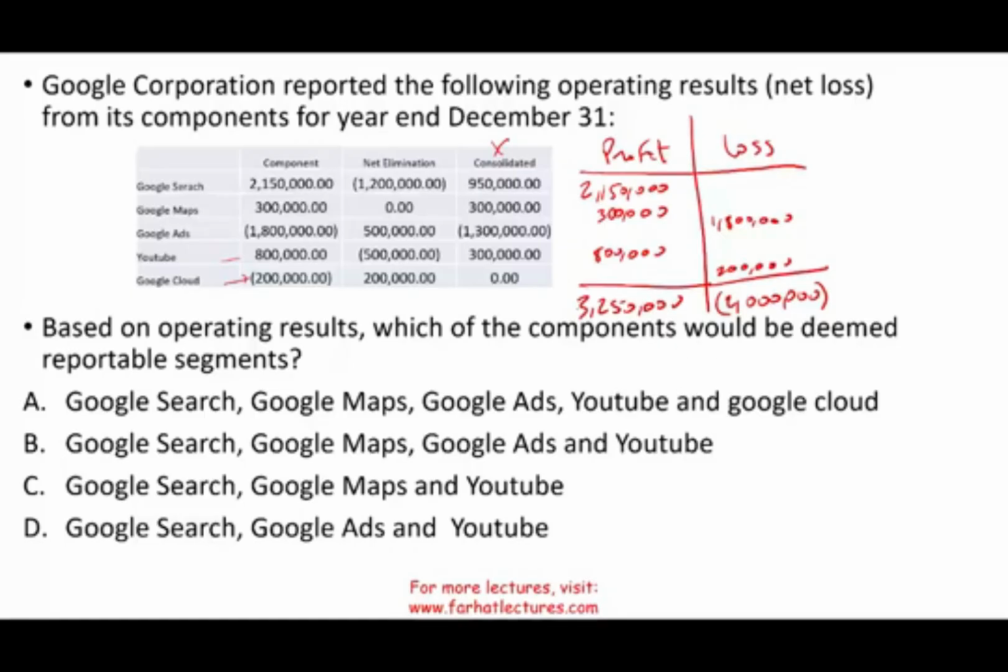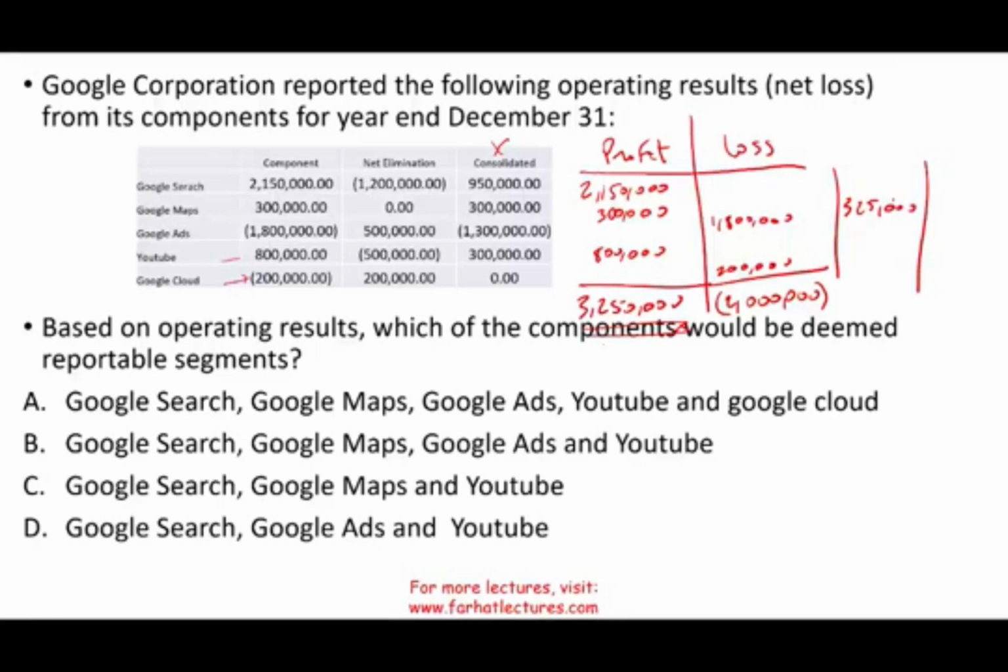So we look at the absolute value. If the losses were negative 4 million, the absolute value of negative 4 million would be greater than 3.25 million. But here we're going to use the profit number, 3.25 million, and multiply it by 10% to find our threshold. If we take this number multiplied by 10%, the threshold is 325,000. This is the threshold.